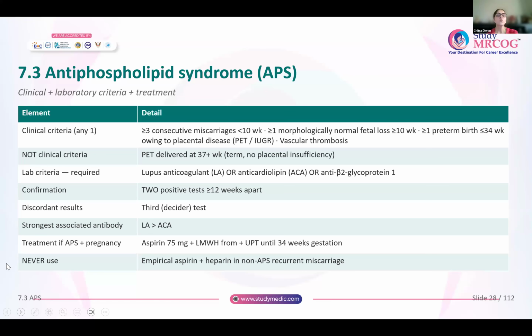Now, any woman who has been diagnosed with antiphospholipid syndrome, the treatment option for her is to give aspirin 75 milligrams and low molecular weight heparin, starting once the pregnancy test is positive, and you will continue it until 34 weeks of gestation. Never use aspirin and heparin empirically in non-APS recurrent miscarriage. It is not going to improve the pregnancy outcome.